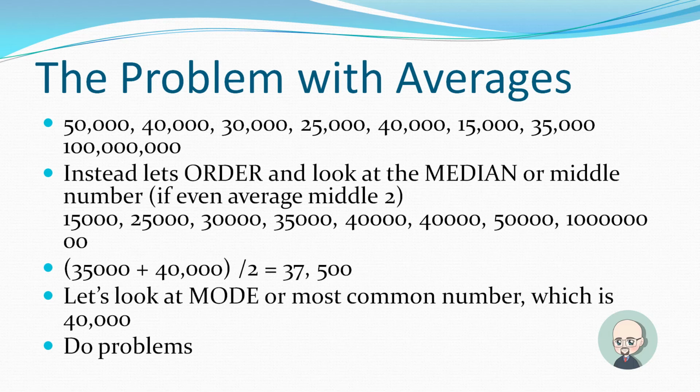Both of those are a lot closer to representing the community than the mean in that instance, the sample set. Okay? So sometimes it'll make a lot more sense to use the median than the mean. The median gets rid of outliers in terms of figuring out the number that matters, that's representative of the sample set or community.